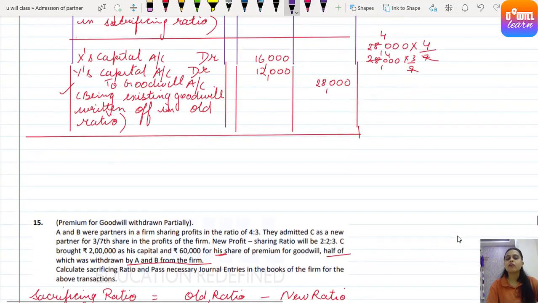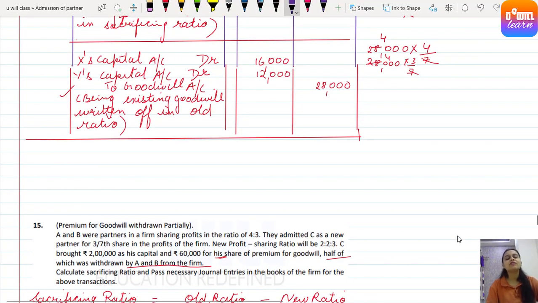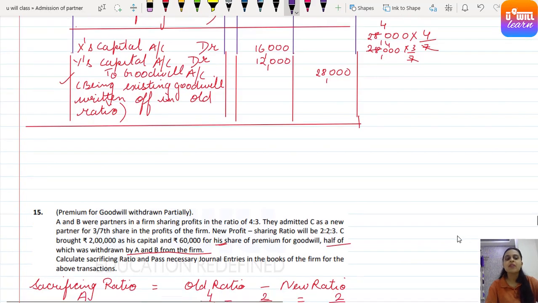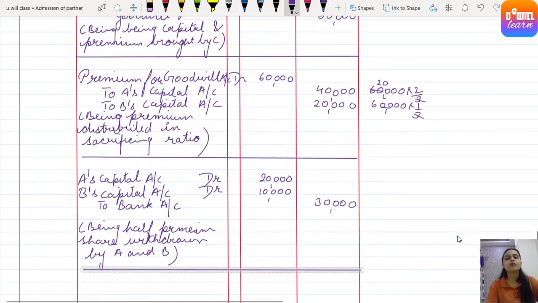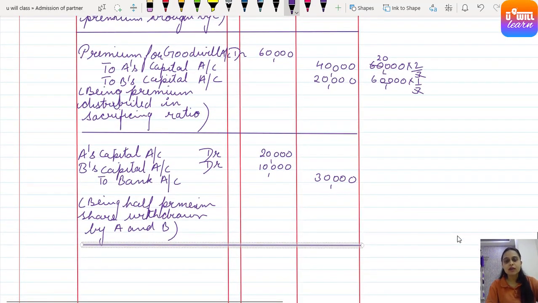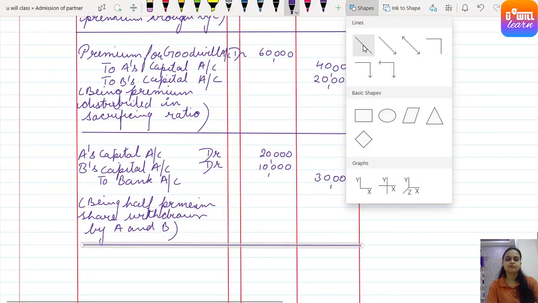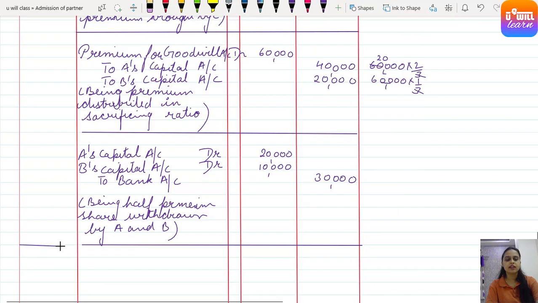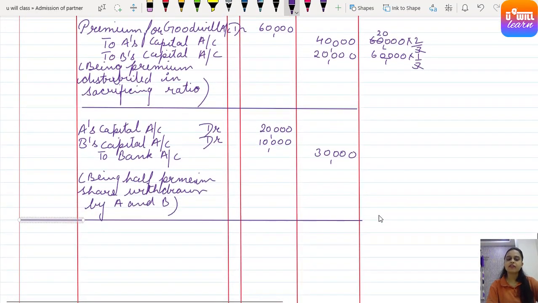One was writing off existing goodwill, which we had studied in the previous chapter as all partners to goodwill. But here it will be old partners to goodwill because old goodwill is distributed among old partners. Now the second entry: if premium share is withdrawn, cash goes out, so bank must be credited. Remaining is partners' capital account debit to bank. Clear? Understood? So let's completely sketch the line to end the question. Our three entries for this are over. Got it, everyone?